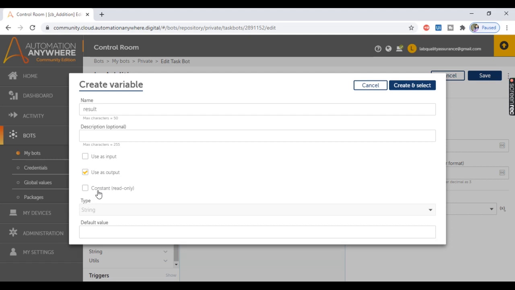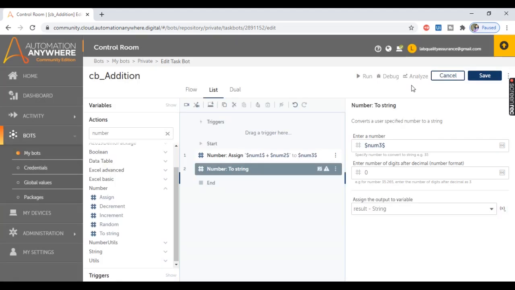Now the third option with us is the constant, that is read only. So in case you want to use a variable as a read only value, you don't want to modify the value in the project, you can consider to check this option constant. So this is not required as of now. Let's go with this use as output option. So we created this result variable of type string as use as output. Let's click on create and select. So our child bot addition is ready to be used by the parent bot.